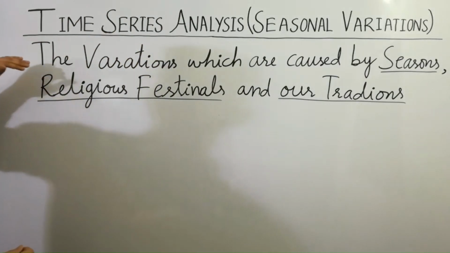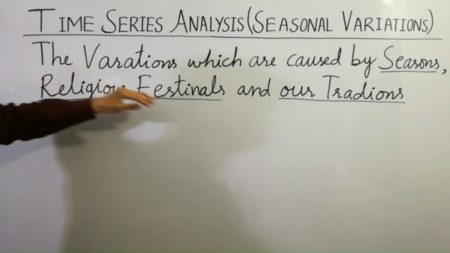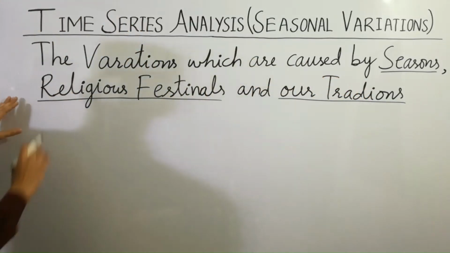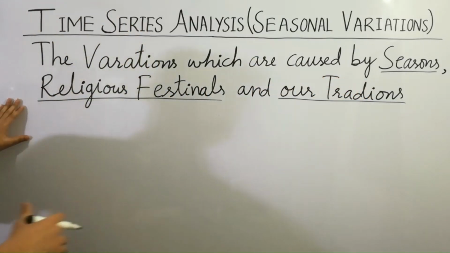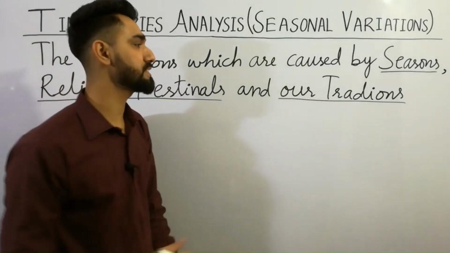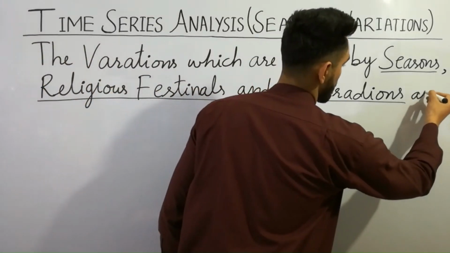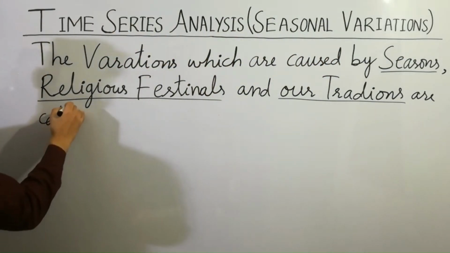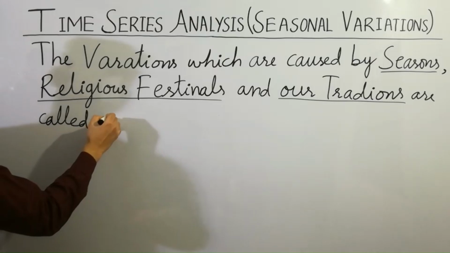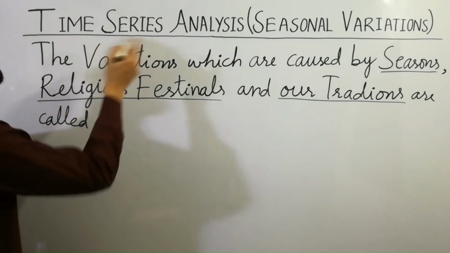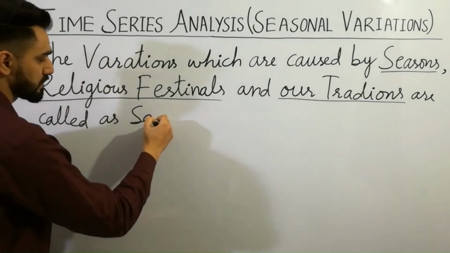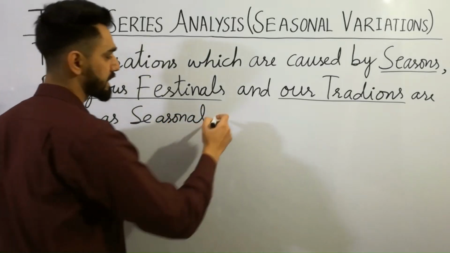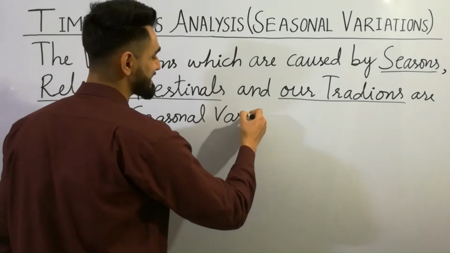So the variations which are caused by seasons, religious festivals, and our traditions are called seasonal variations. I hope that you are clear about that point.